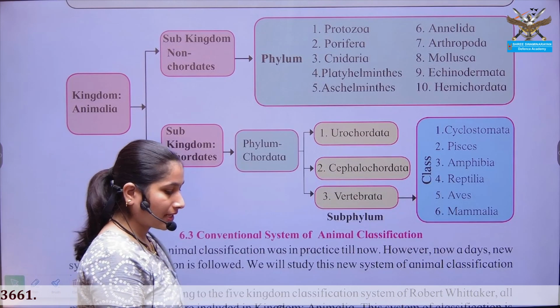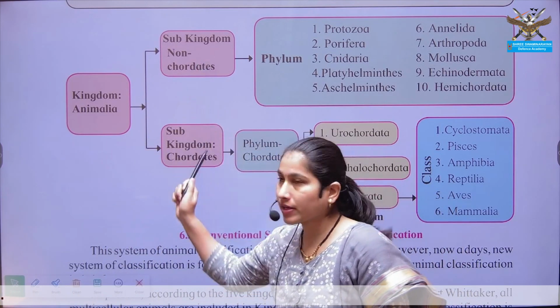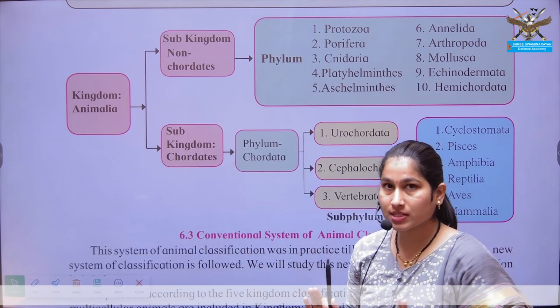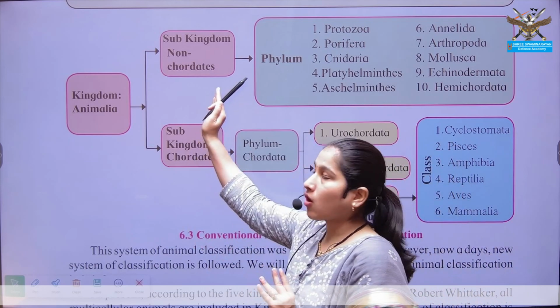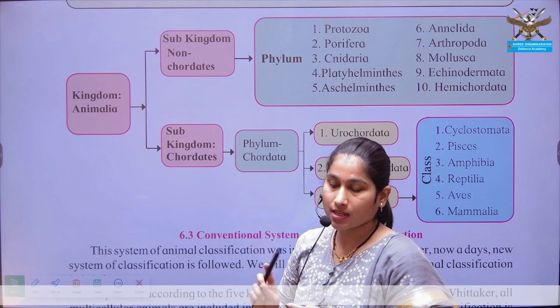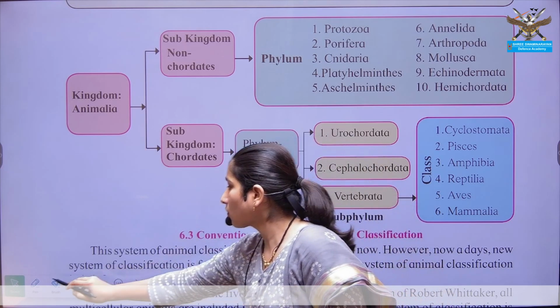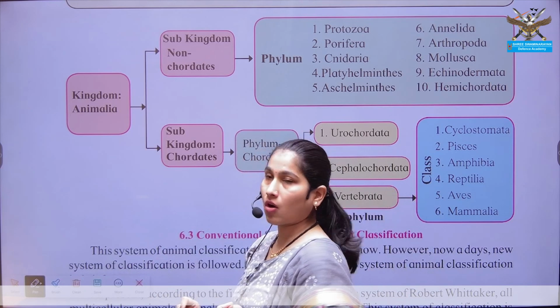So the animal kingdom can mainly be classified as chordate and non-chordate. We have just discussed the characters of non-chordate and of chordate. What are the characters of chordate?